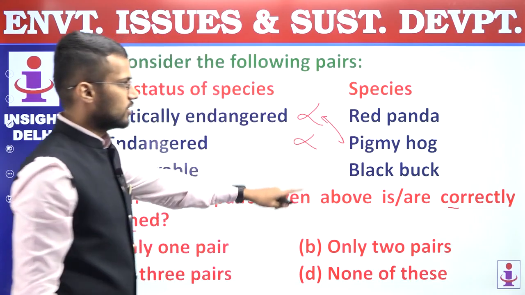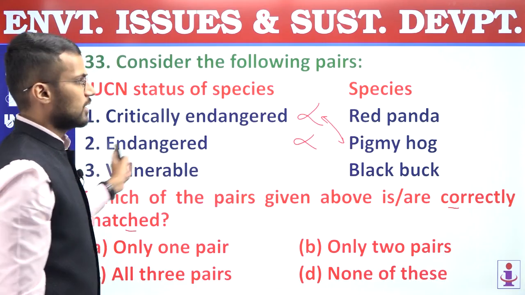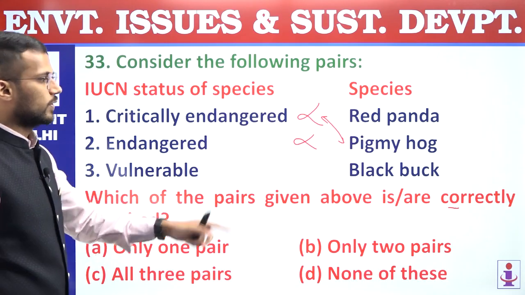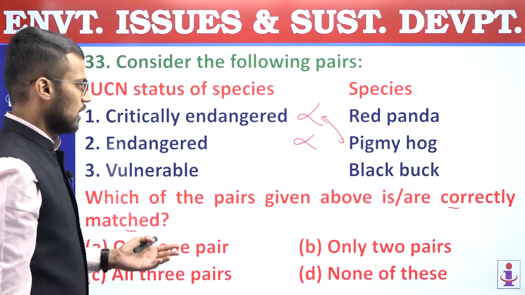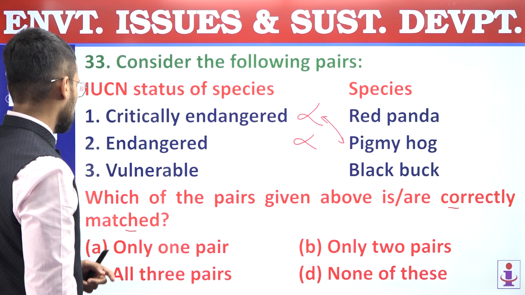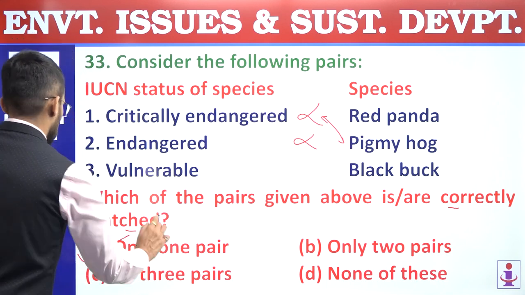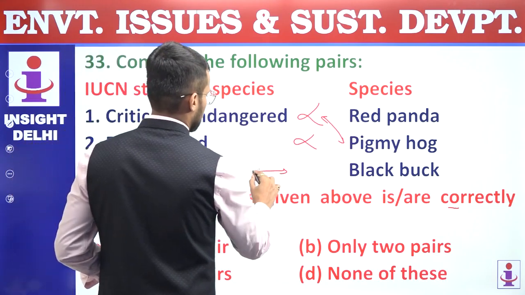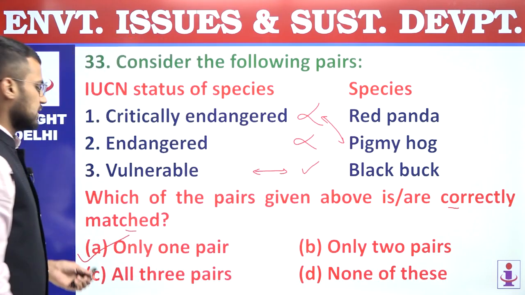So critically endangered are pygmy hog and red pandas are endangered. Third, vulnerable, it is matched with black buck, which is correct, right? So only one pair is correct, and that's why answer is A, only one pair, right? So black bucks are vulnerable. This pair is correct. Answer is A.